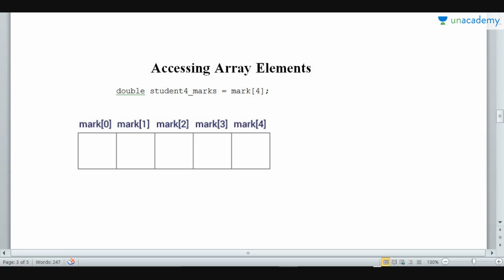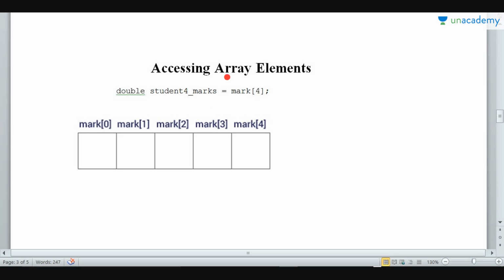Now, what about accessing the array elements? How can the array elements be retrieved from the way they are stored in the memory? How can we access those elements? Let us see. Now, double student4Marks = mark[4].